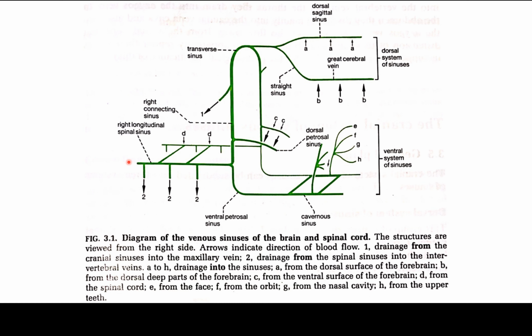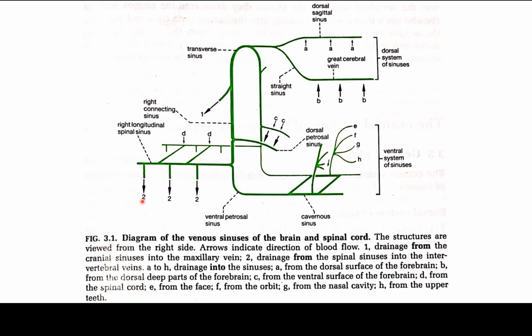Drainage of the spinal sinuses into systemic circulation. The longitudinal spinal sinuses drain by intervertebral veins. These are segmental and escape from the vertebral canal by passing through the intervertebral foramina alongside the spinal nerves. In the neck they empty into the vertebral veins. In the thorax they drain into the azygos veins. In the abdomen they discharge mainly into the caudal vena cava and also into the azygos veins.